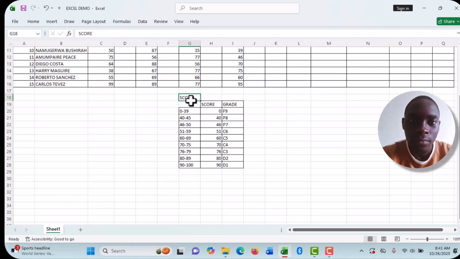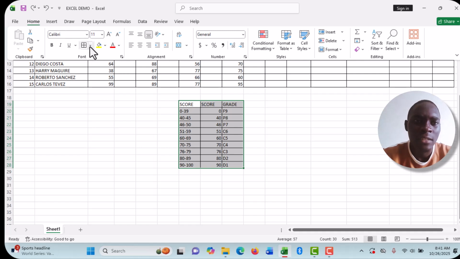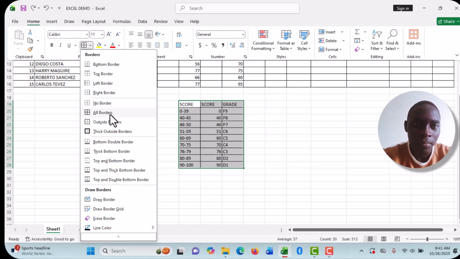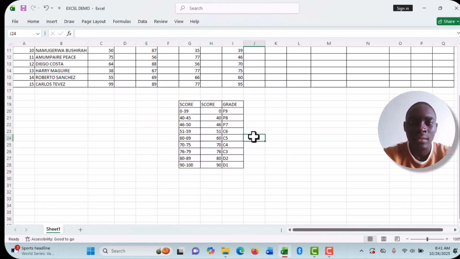So let me undo. Then I'll come and bold it, select it, come here to my home tab and select borders, and then say all borders, and it will be bolded at that instant.